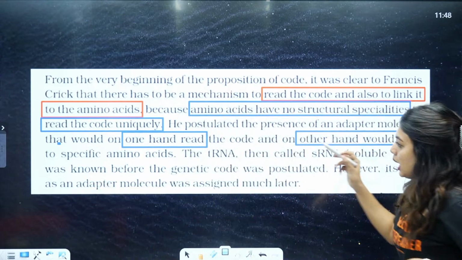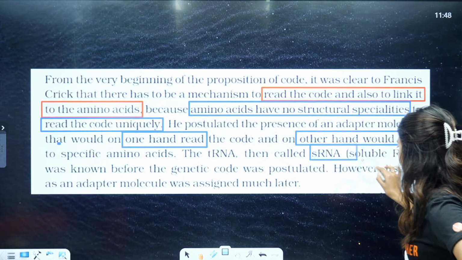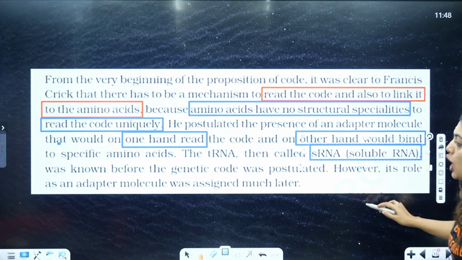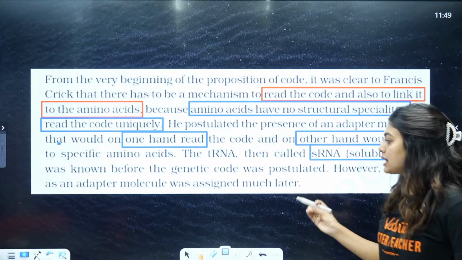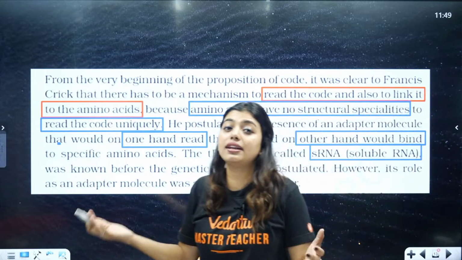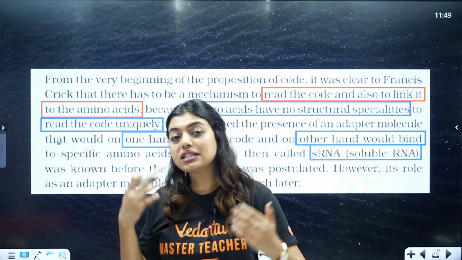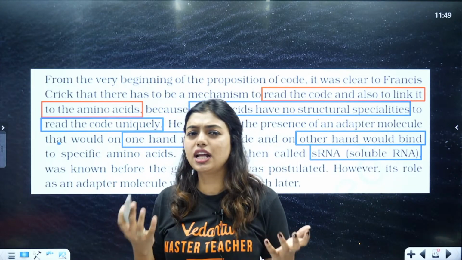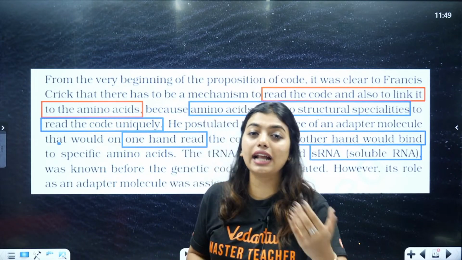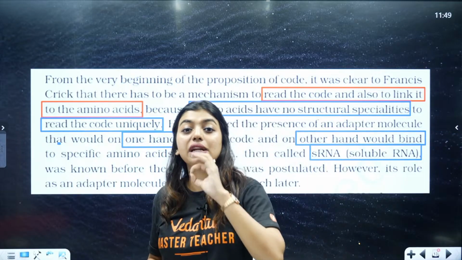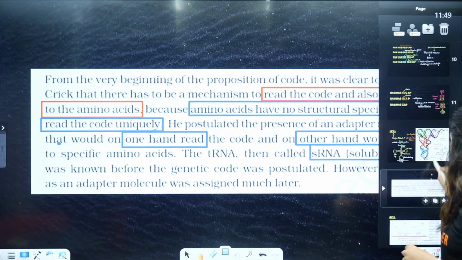Okay. Now the tRNA was earlier called sRNA. Why? Because it was a soluble RNA, known before the genetic code was postulated. However, its role as an adapter molecule was assigned much later. So first people used to call it sRNA or soluble RNA. Later, once the genetic code came into existence, they understood that this soluble RNA has much more of a job, becoming an adapter, and that is how tRNA became an adapter molecule famously. Done? Okay, tRNA became an adapter molecule.